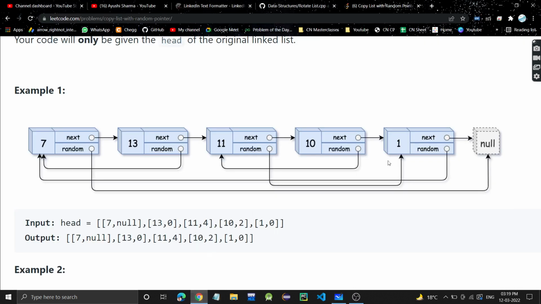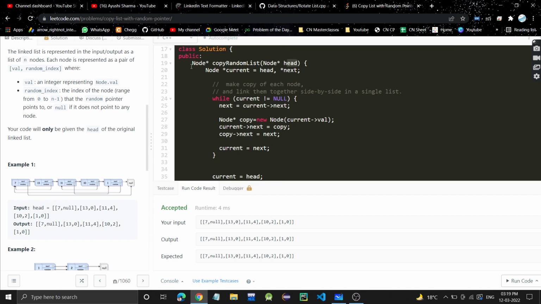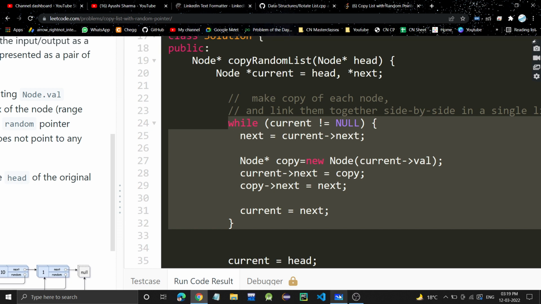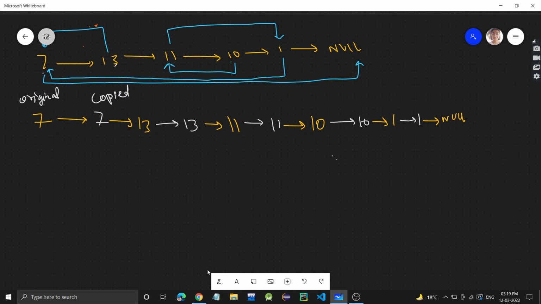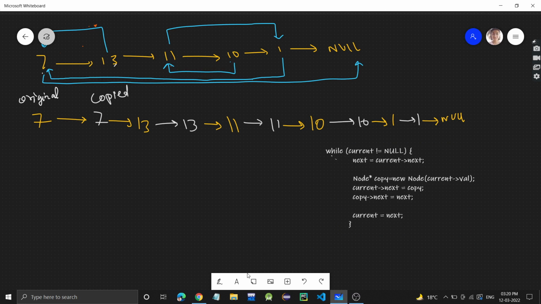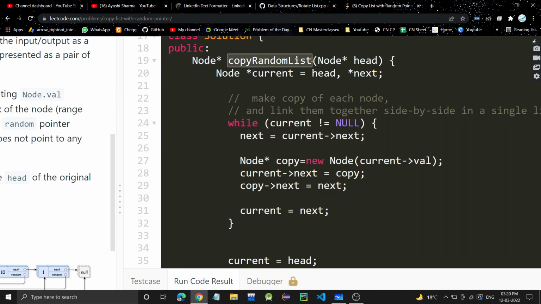Let's see the code also, how we have created a copy and how we have inserted it after the original node. So this is a function, right? I am copying this code so that we can dry run it as well. See, this is the code. In this problem, we are given this function and the head of the linked list, and we have to return the head of the copied linked list.